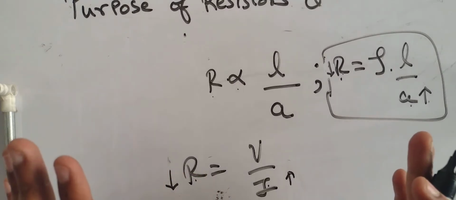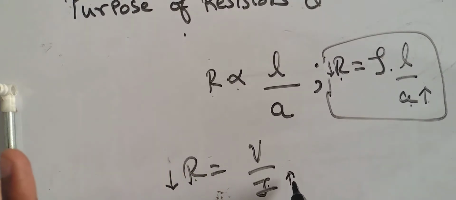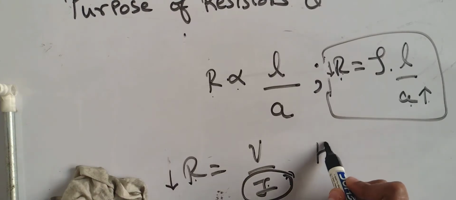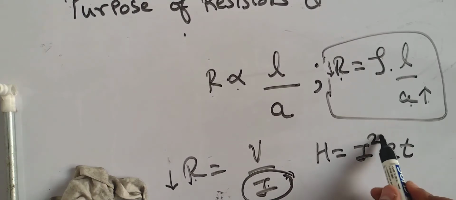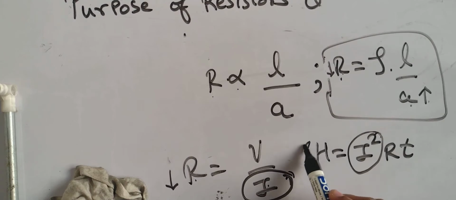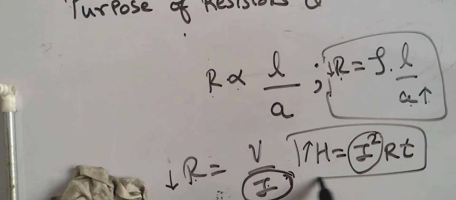So if you become an electrical engineer in future, you always try to reduce current. Why do you always try to reduce the current? Because of this heat equation, H is equal to I square RT. When the current increases, the heat energy increases. Are you following it? We will try to derive this equation in the coming lecture.